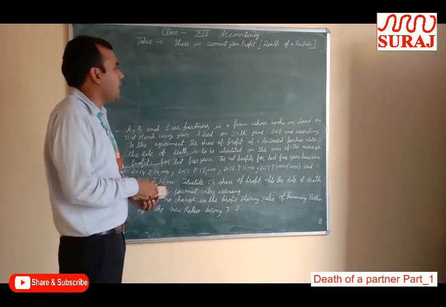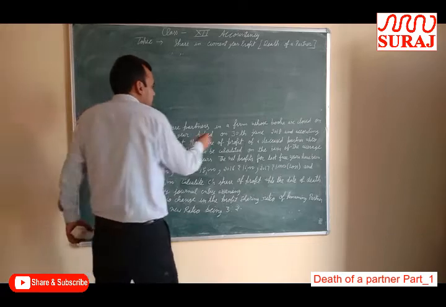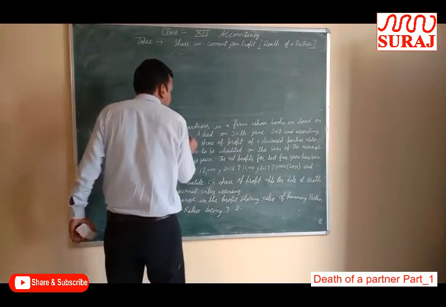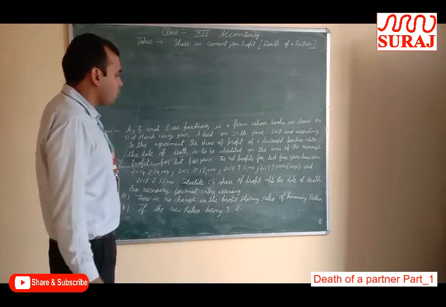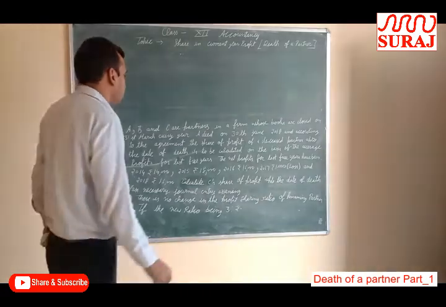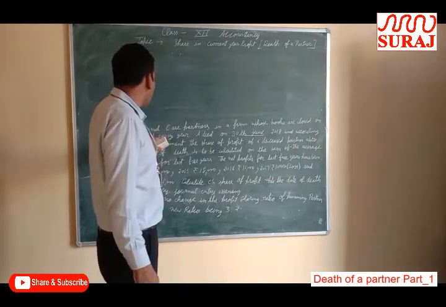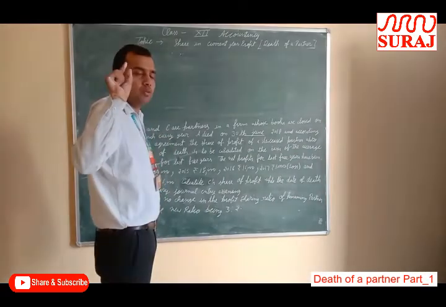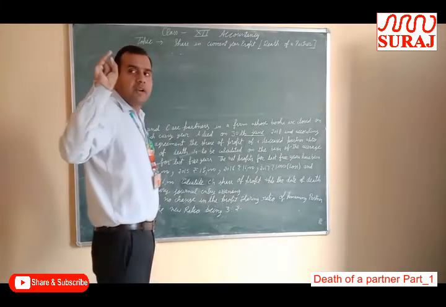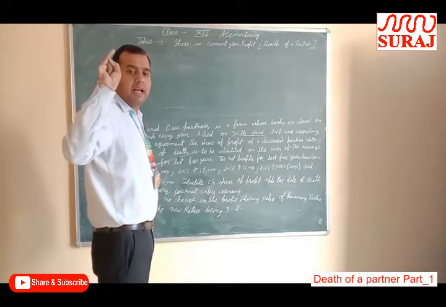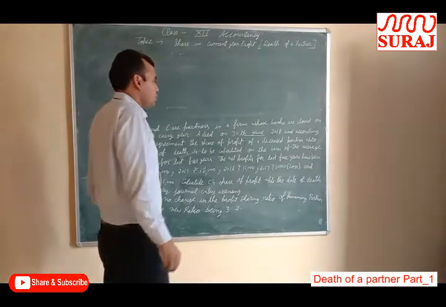A, B and C are partners in a firm. Their books close on 31st March every year. A died on 30th June. Accounts closed on 31st March and A died on 30th June, so A will remain a partner for 3 months: April, May and June.